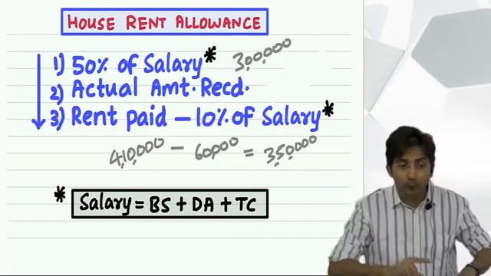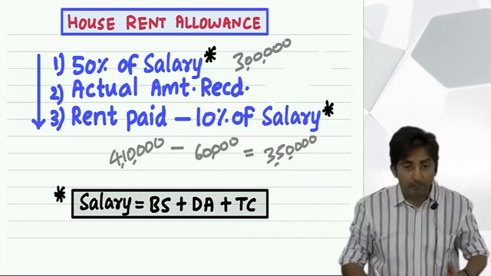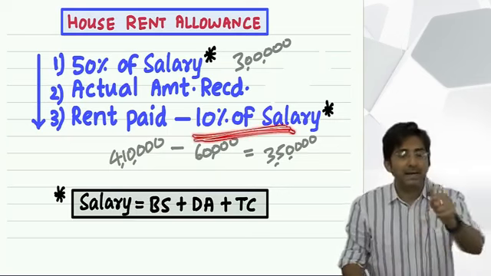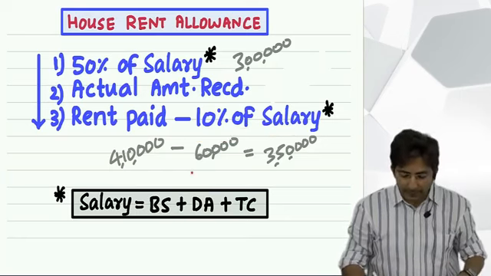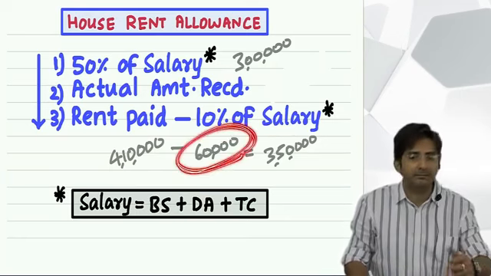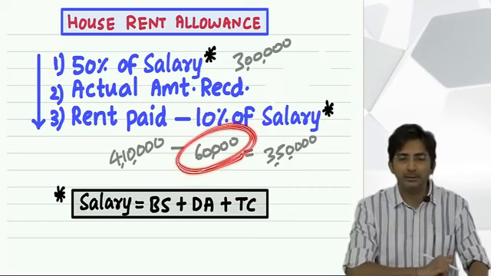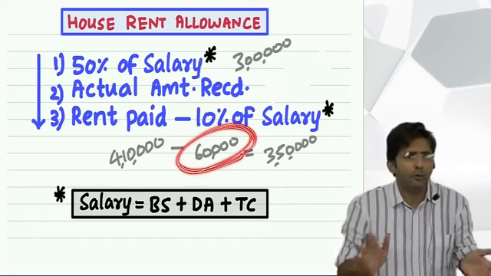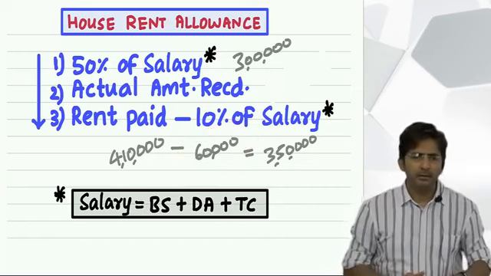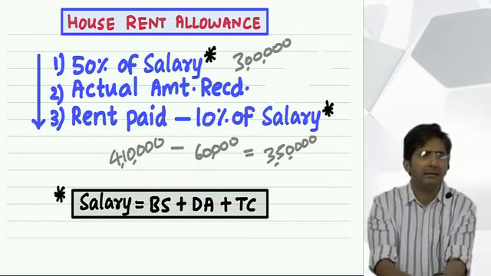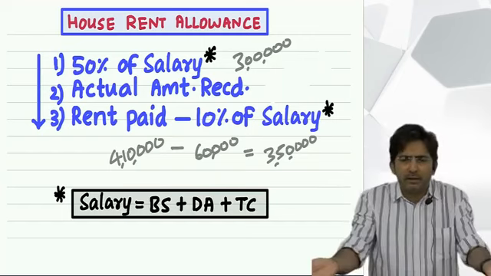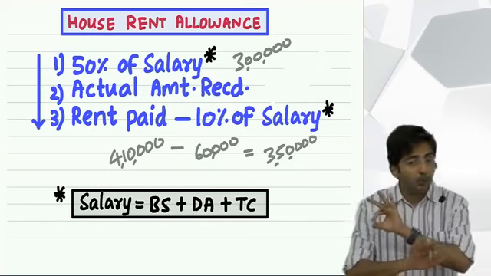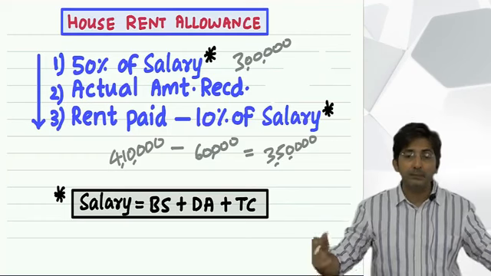See, exemption is for whom? People who have got excessive burden, more than 10% of salary. Even if you pay a rent of 10% of salary, then also exemption is not given. That's what I was explaining right now. Because up to 10% of salary if you have to pay, it is not a big deal. But if a person is not paying rent at all, then he is not having any burden. So it will be fully taxable. So you have to check in the question that if he is not paying rent, then HRA is fully taxable.